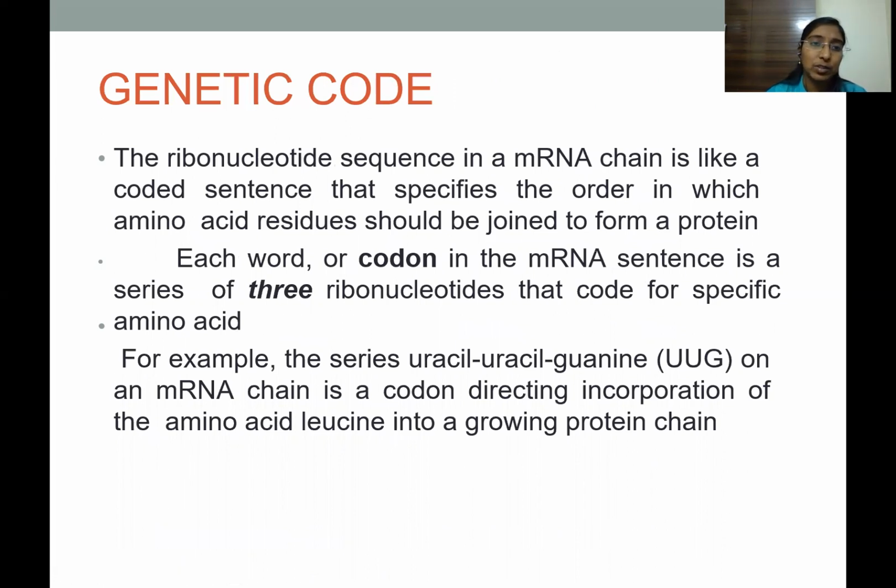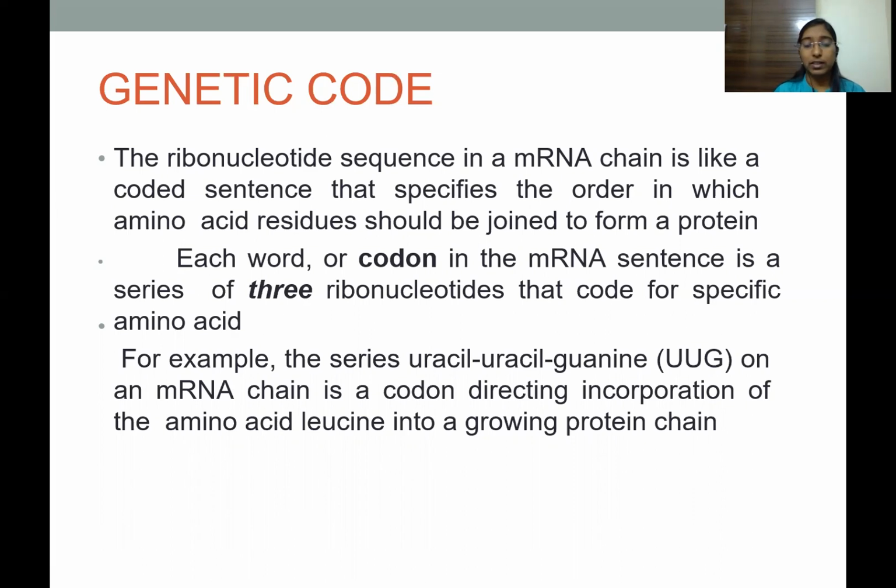And the genetic code. The ribonucleotide sequence in the mRNA chain is a coded sentence that specifies the order in which amino acid residues should be joined to form a protein. mRNA is complementary to the template DNA from which it has been produced. So the sequence of the ribonucleotides is very important for the production of polypeptides.